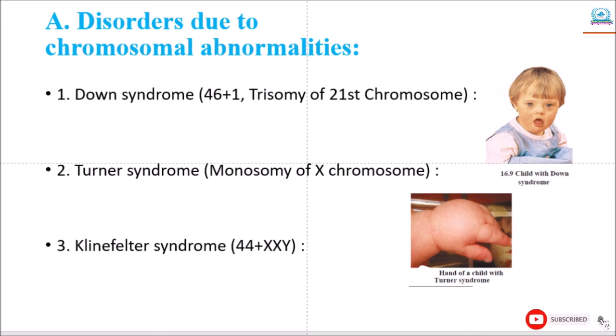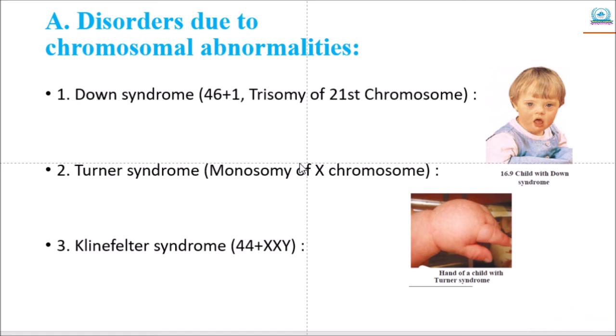Then the second one is Turner syndrome, or monosomy of the X chromosome. So instead of XX, there is only one X chromosome. So no pair is there in the sex chromosome. And as with autosomes, abnormalities in sex chromosomes also cause some disorders.